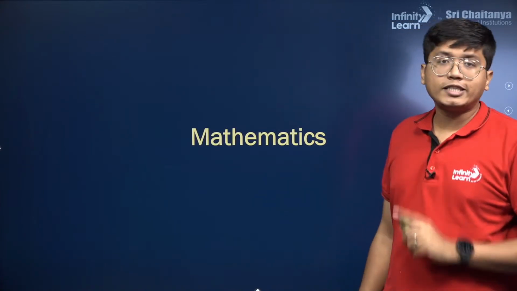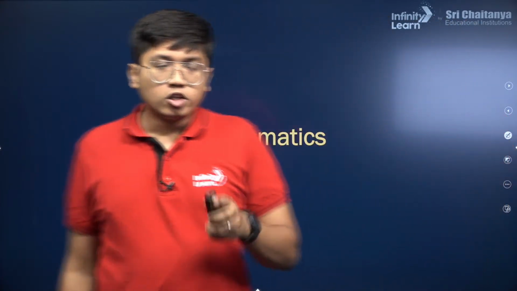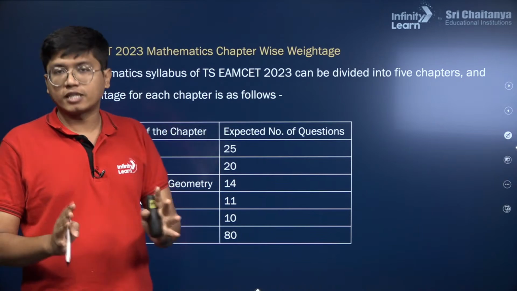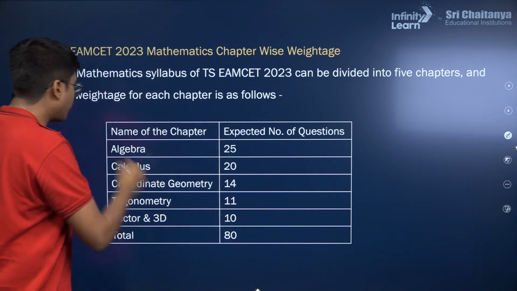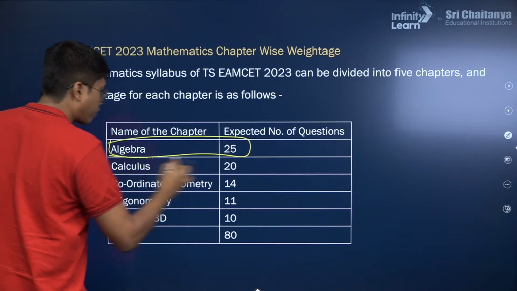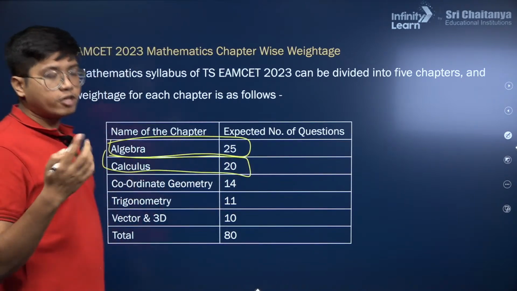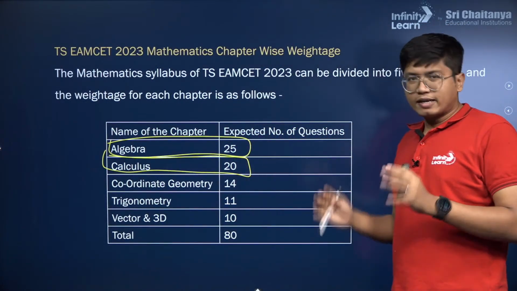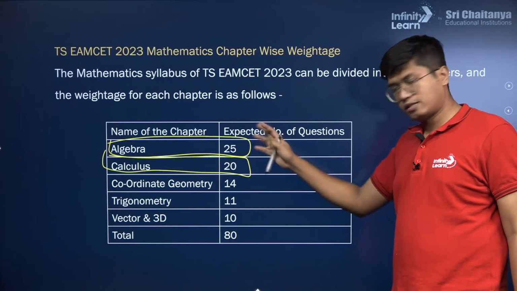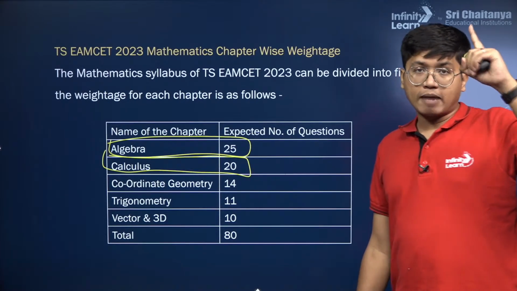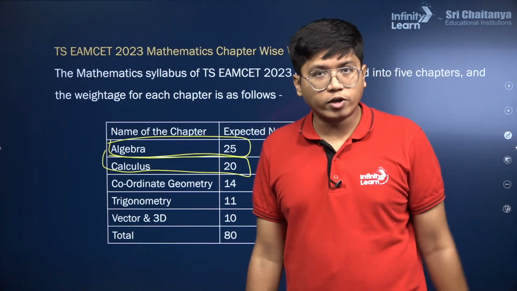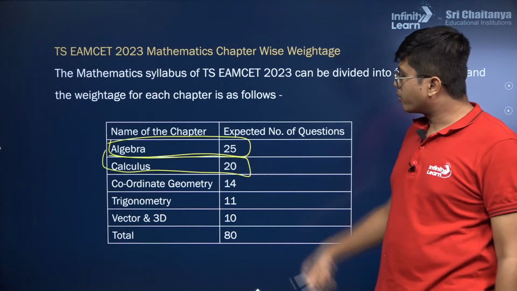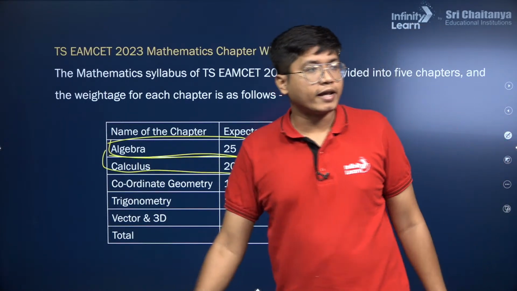Next we'll move into the chapter-wise breakdown of mathematics. In mathematics, algebra and calculus are expected to form a very big section. Lots of weightage is going to come from algebra and calculus. Calculus involves both differential and integral calculus, so both are included here. Coordinate geometry is comparatively a little less, and you can see the sum of all of these is going to be 80, because remember, maths has 80 questions, physics and chemistry have 40 questions each. So coordinate geometry 14, trigonometry 11, vector and 3D is going to be 10.